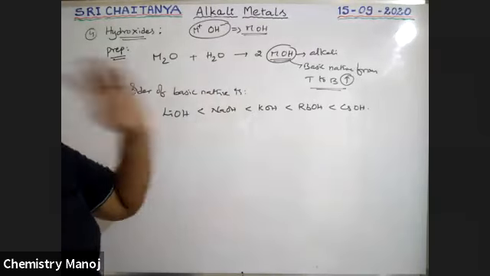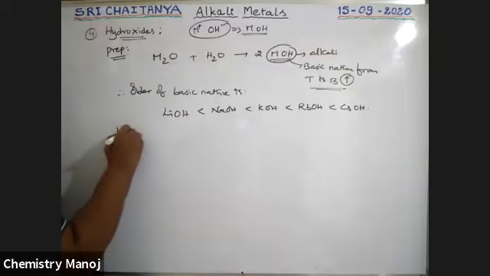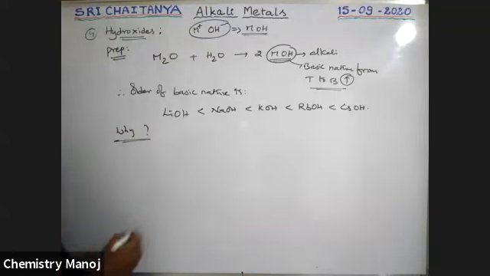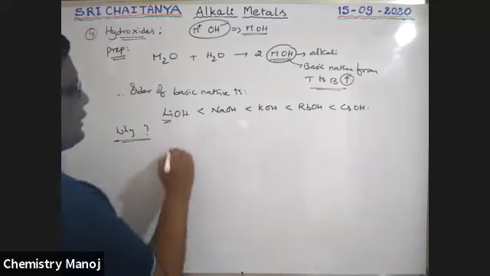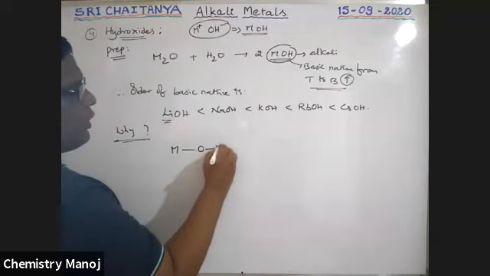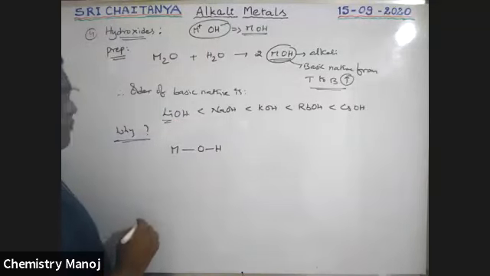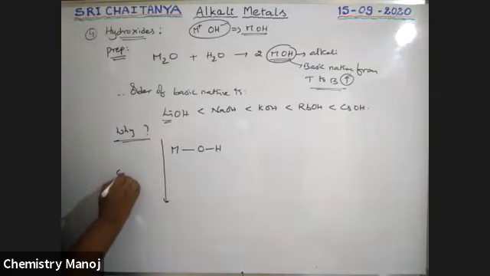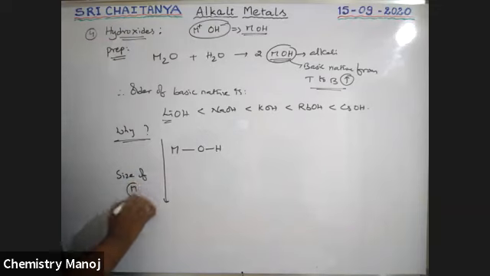Why, sir? Why does this basic nature increase? Why is this the order? Because here, let us take this as M. The MOH bond is there. From top to bottom, the size of M increases.